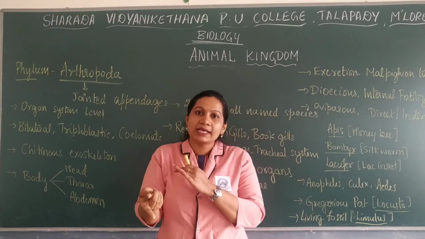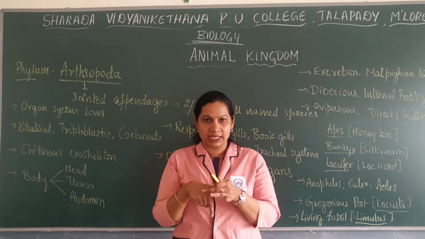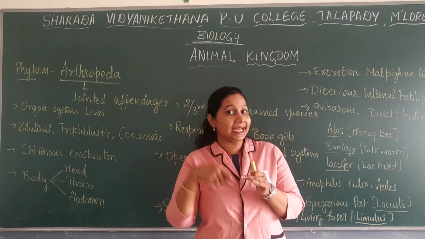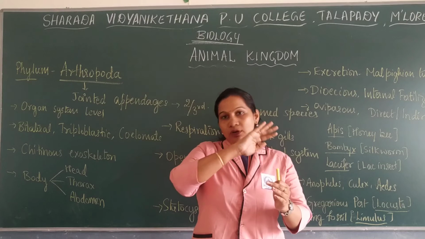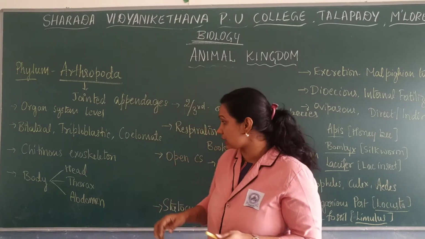External is known as exoskeleton. Internal skeleton is known as endoskeleton. What we have, bone, is an endoskeleton. If it is found on the outer surface of the body, then it is known as an exoskeleton.